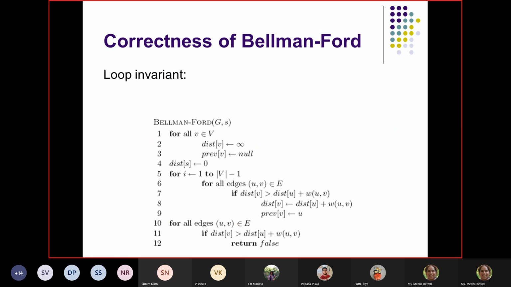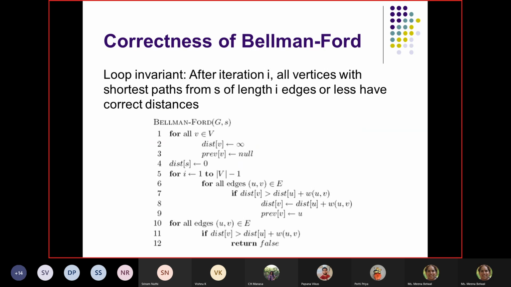Okay, so what is the observation? What is a loop invariant? What exactly do we want to say by seeing that observation? This is a loop invariant: a property that is true before the loop, and that is also true after the loop. So the loop invariant is this: after iteration i.